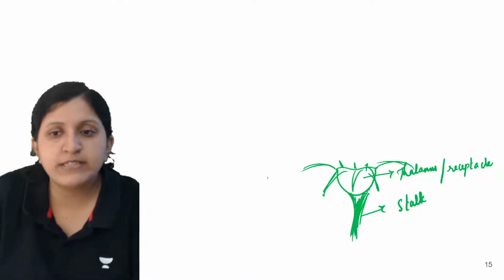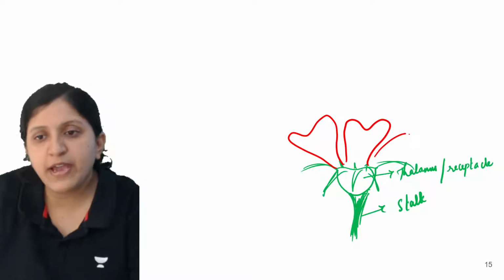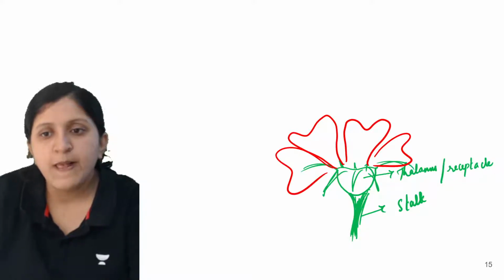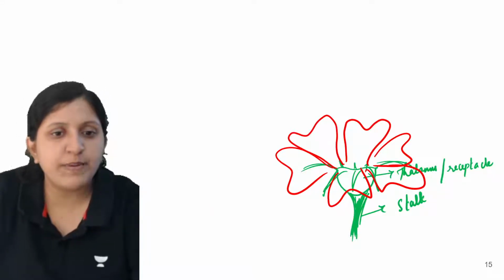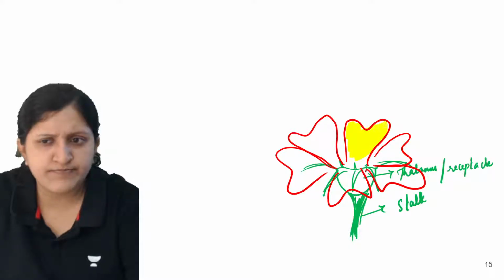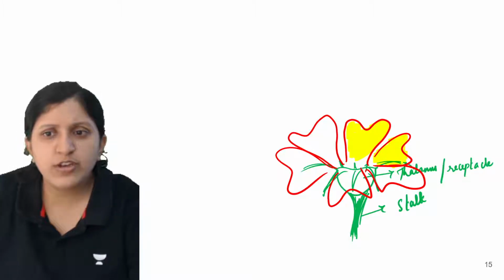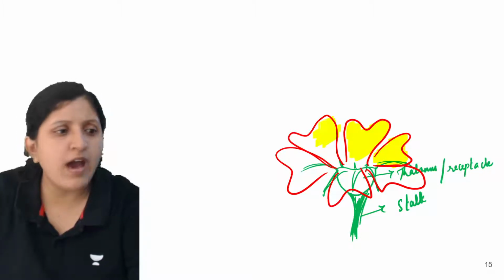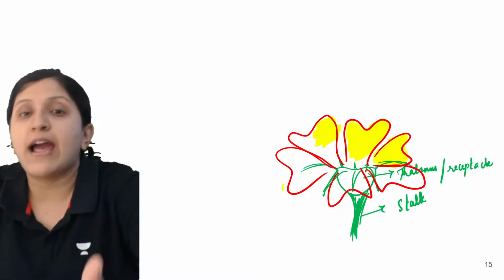So let's draw the petal. Let's take a red color for the petal. You can find different petals over there. These petals can have different arrangements, okay? The petals are basically colored differently. This one is a petal having a border of white outlines on a red background, all right? Now these are all petals. So why are these petals colorful? The petals are colorful so that they can attract the insects.